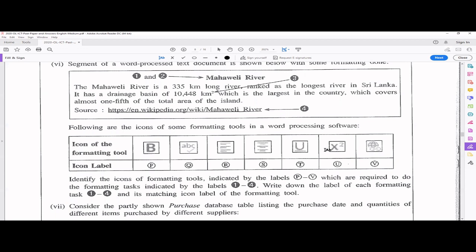Right? Fourth one, it's a bit tricky. Some students have written 4 as the answer, underline. That is also not wrong actually, practically, because we don't know whether this is a hyperlink. We don't see the color blue, right? But if you think about the content source, and you have a URL, kind of a URL format, therefore we can go for the fourth one as the hyperlink. So the fourth one's answer should be V, hyperlink. But actually, for underline also, we cannot say it's fully wrong because there is a logic you can argue.